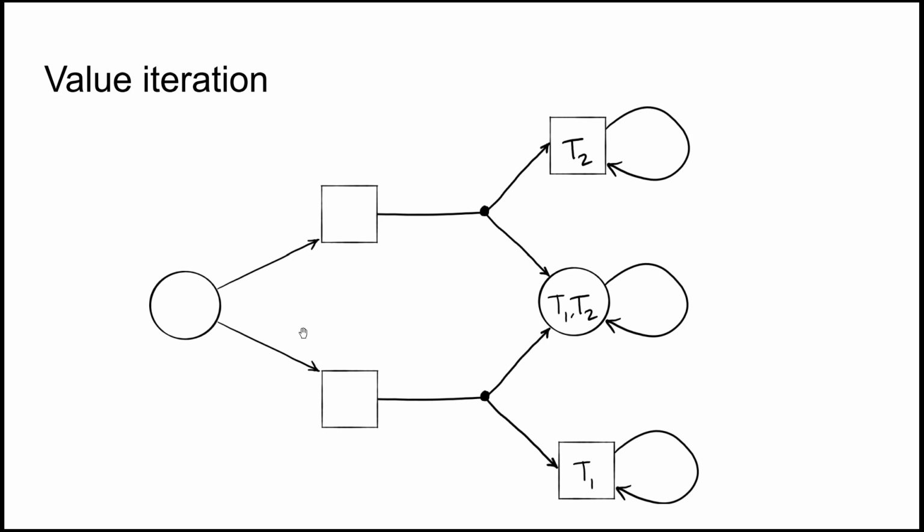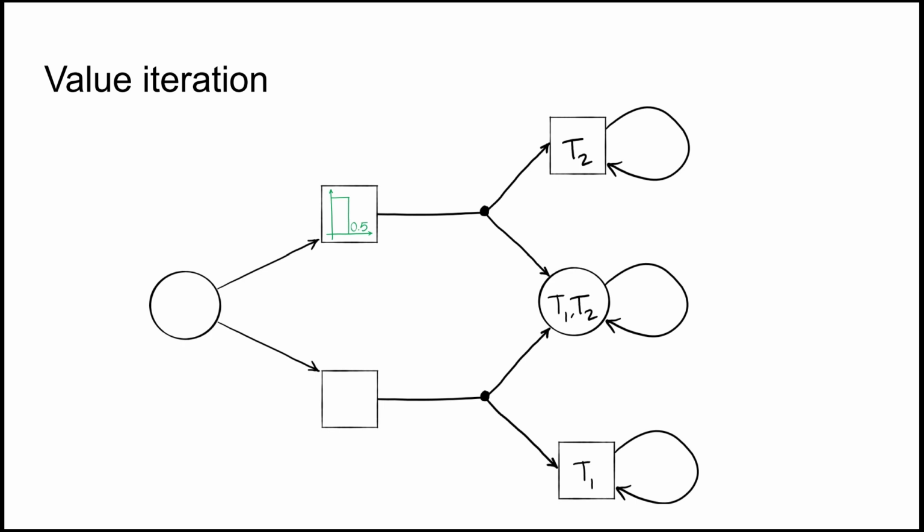Here, we have states of the minimizer, marked by a circle, and of maximizer, marked by a box. The arrows are our actions, and the little black dots show that probability comes into play. For example, from this state, with a certain probability, say 1/2, we reach a state in target set T2, and with the remaining probability, we reach a state that is both in T1 and T2. Hence, the Pareto frontier looks like this. The probability for T2 is 1, as it is certainly reached, and the probability for T1 is 1/2.